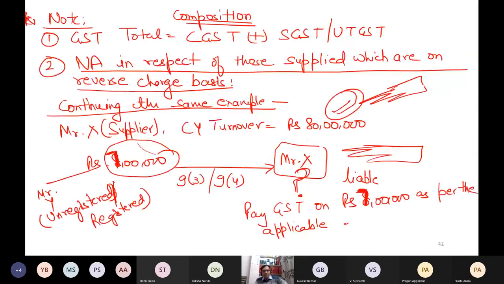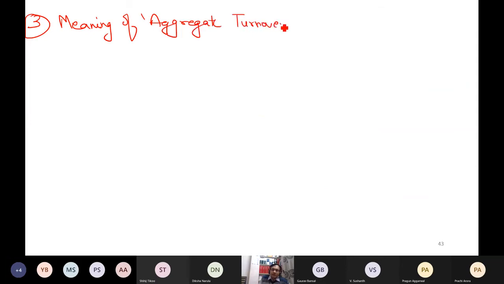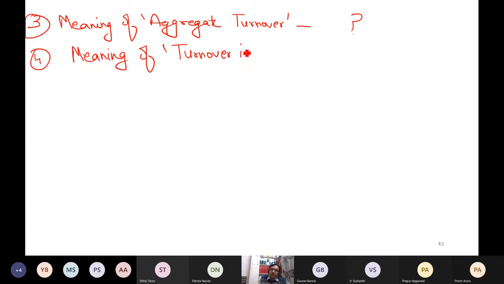And two points I can discuss later on. Still, the meaning of aggregate turnover is not yet explained to you. This I will explain to you later on: what do I mean by aggregate turnover? That is still pending today. And similarly, what is the meaning of turnover in a state on which you are charging composition levy? That is also pending. Let me first discuss with you the main concepts of these provisions. Turnover in a state or UT, that is also pending.